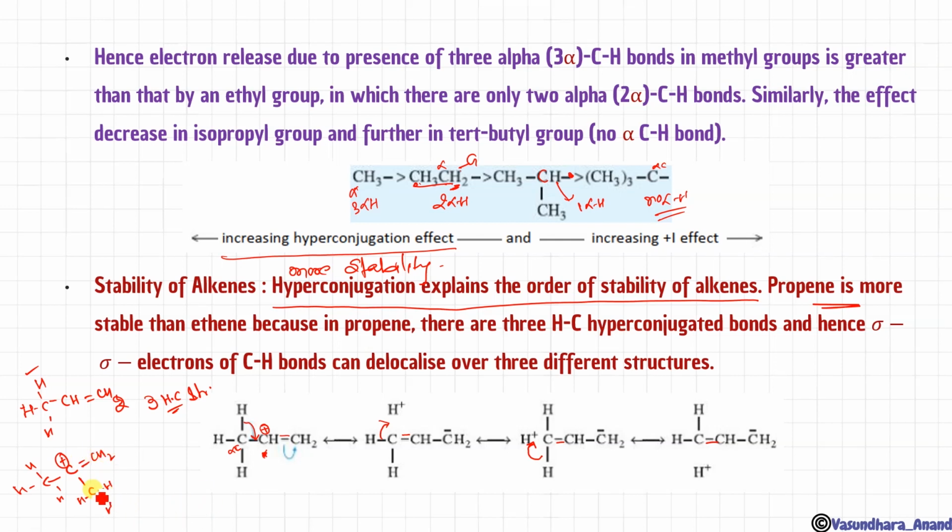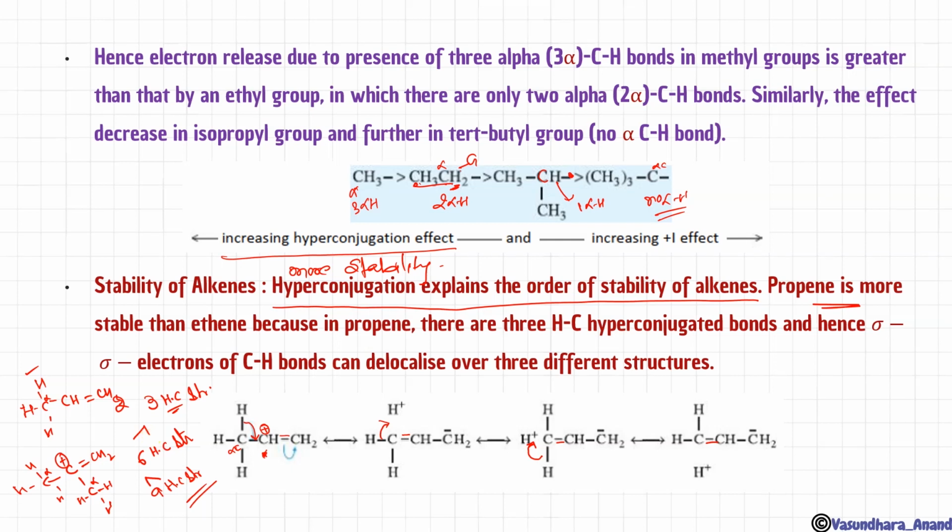So in this case also, this one is also alpha hydrogen, isn't it? This one is alpha hydrogen. In the earlier case, there was only 1 alpha carbon and 3 alpha hydrogen. In this case, there are 2 alpha carbon, so that's why 6 alpha hydrogen. So 6 hyperconjugative structures. And if it would be tertiary, then it will be 9, isn't it? So in that case, it will be 9 hyperconjugative structures. Now I have told you, the more the hyperconjugative structures, the more will be the stability. So that's why tertiary carbocation is more stable than the secondary than the primary.